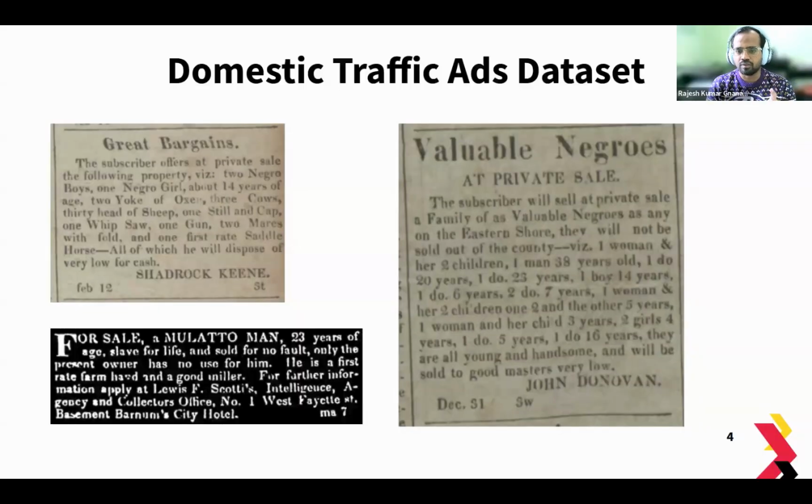These are some of the newspaper cuttings for the actual DTA data set. As you can see, there were several formats or types of advertisements that were placed, and it also shows where it was placed with the details on what the ad is about. These ads were digitally transcribed by a set of volunteers at MSA, and what we are using is the transcribed dataset, which is in a CSV format.